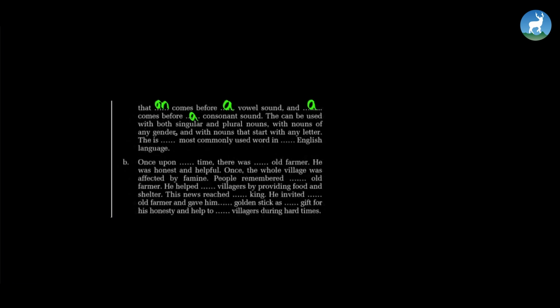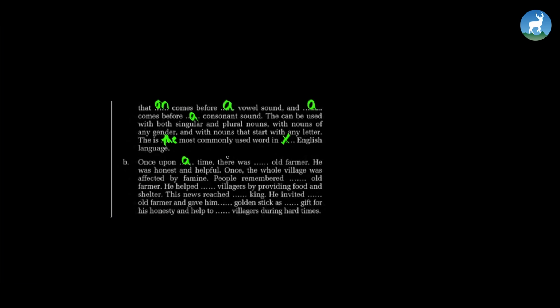The can be used with both singular and plural nouns, with nouns of any gender and with nouns that start with any letter. The is the most commonly used word in English language.